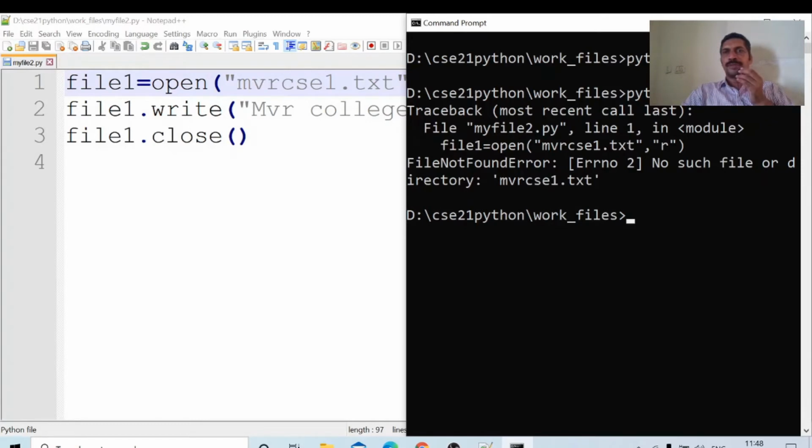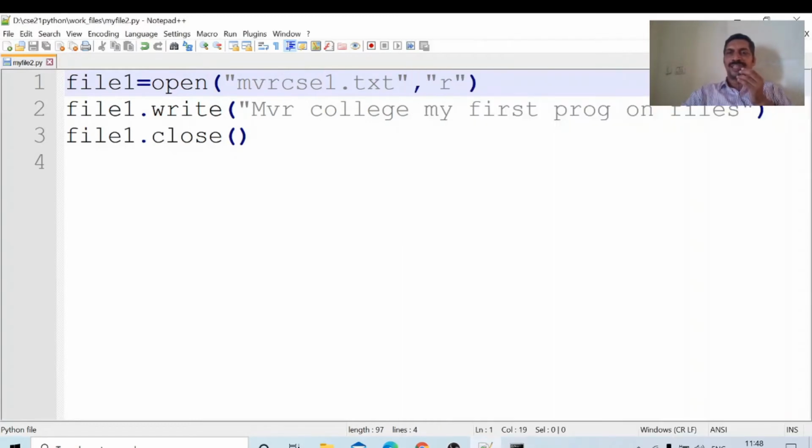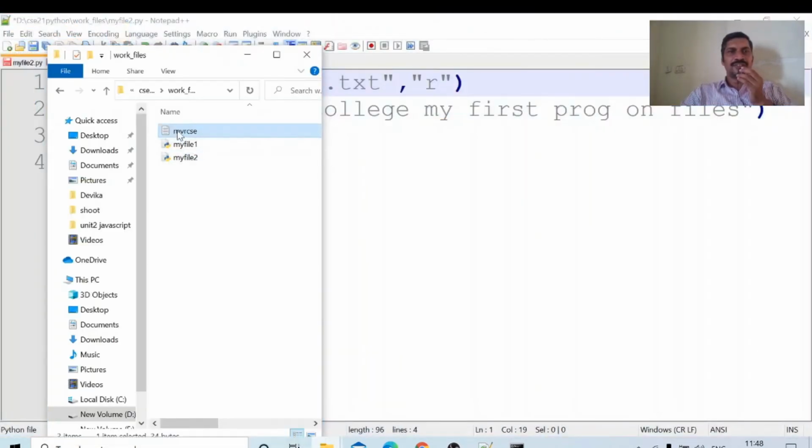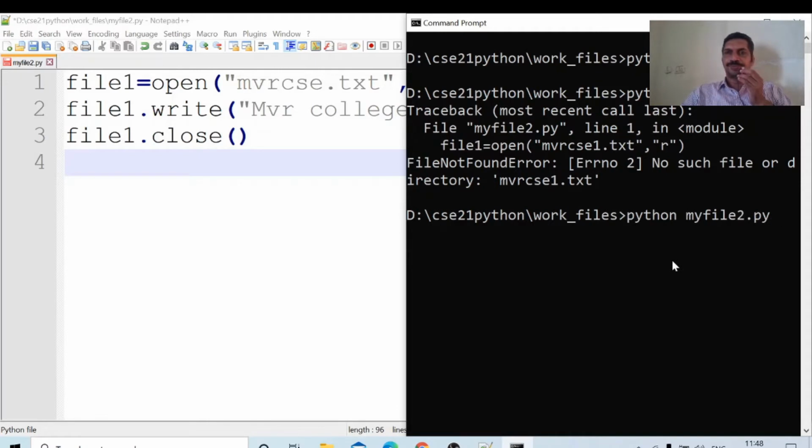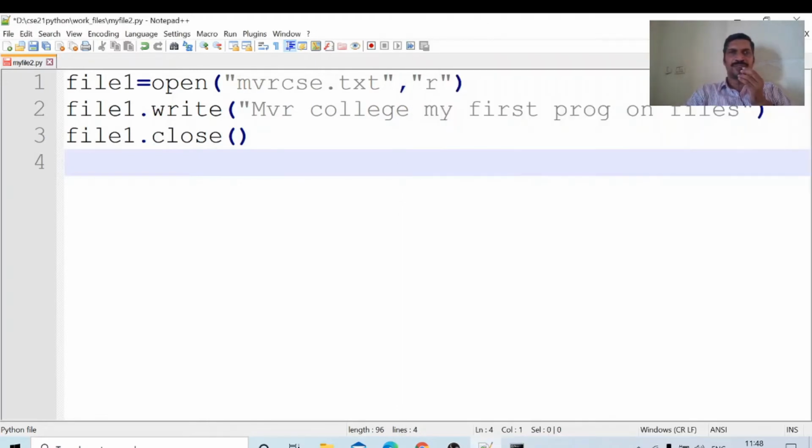Okay. Suppose this file is available, the mvrcsc.txt file is available. See here, it is available. Now I am opening that file in read mode, but performing a write operation. What type of error will come here? Just save the file. Save.